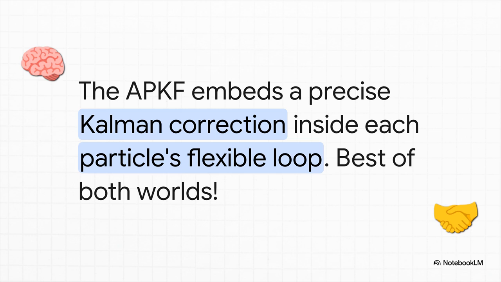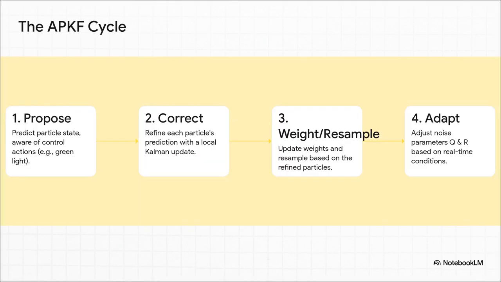So now, each one of those tiny hypotheses gets its own personal, high-speed fact-checker. This gives us a way smarter cycle. We still propose where each particle's going, but now we're action-aware. We actually factor in things like a traffic light turning green. Then comes the magic step. Each particle's guess gets instantly refined by its own little Kalman update. After that, we do the whole weight and resample thing, but with a final, really powerful twist.